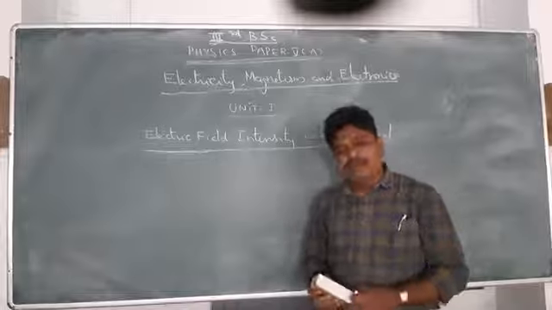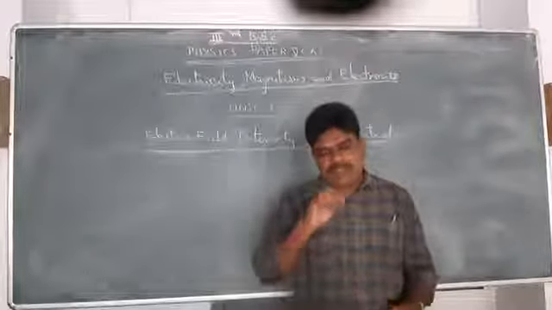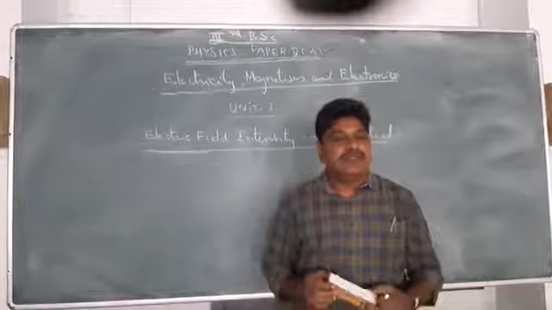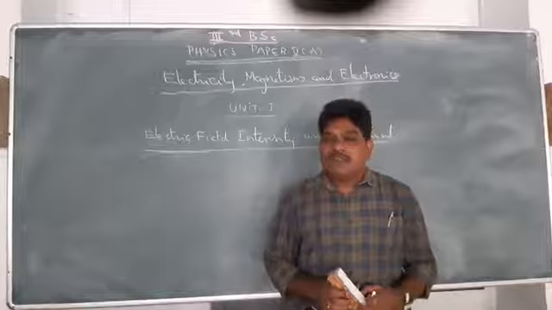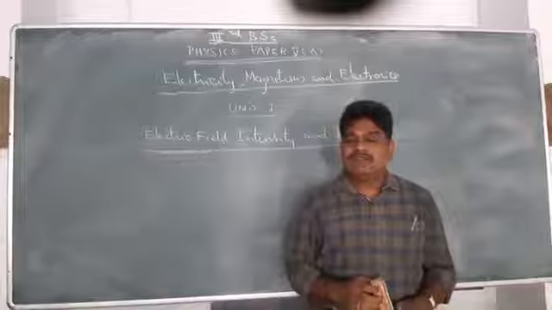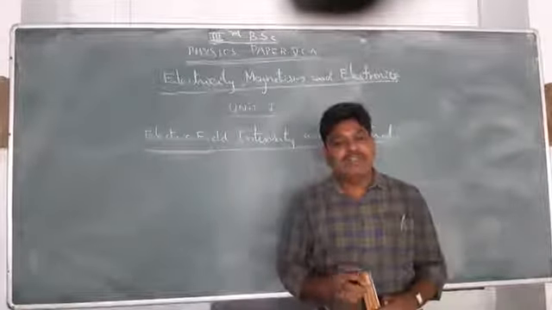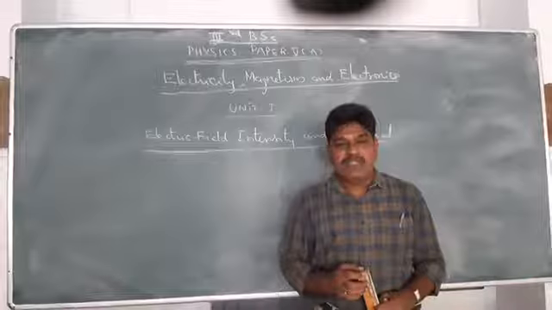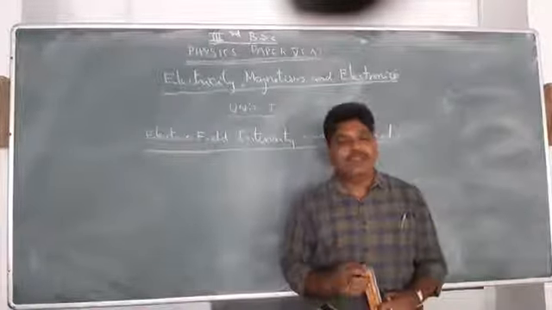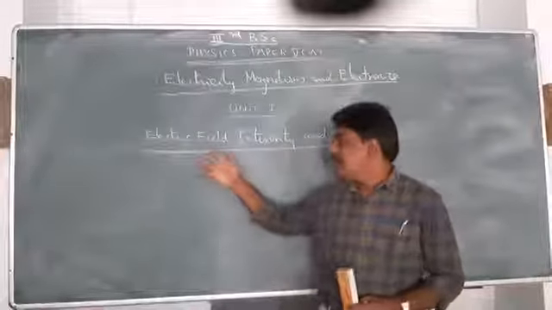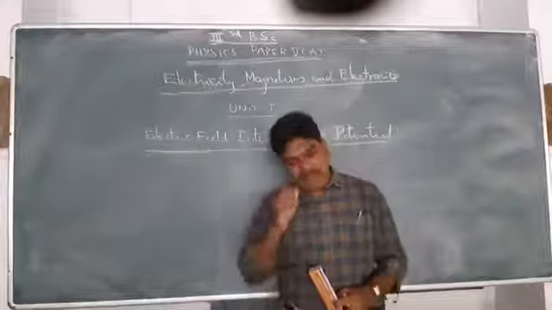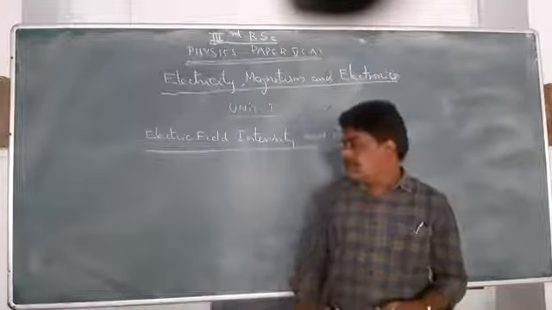Now I would like to introduce the basics of electrostatics, out of which we start with the charge. What is meant by charge, what are the types of charges, and what is the sign convention of the charges? What is the force of attraction or repulsion between charges, what is the electric field, what is electric field intensity, what is electric potential, and what is electrical capacity? All of these come under this chapter, electric field intensity and electric potential.